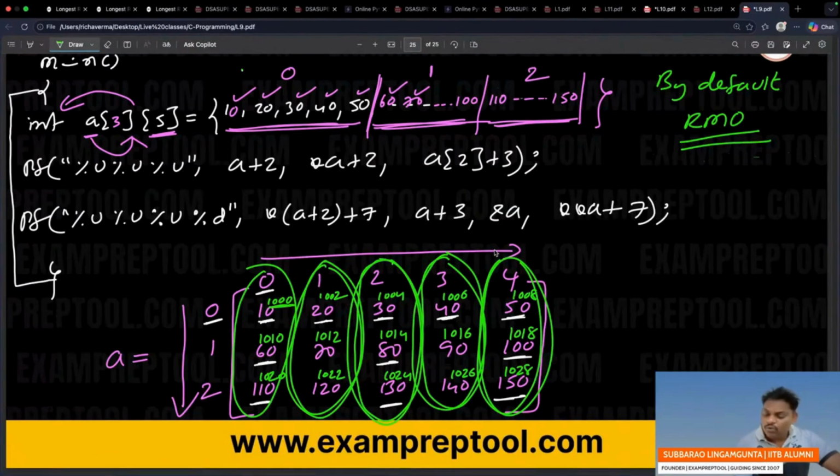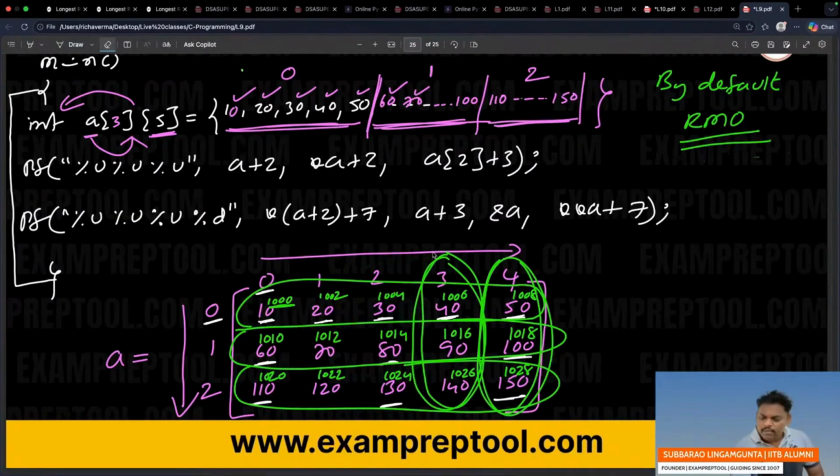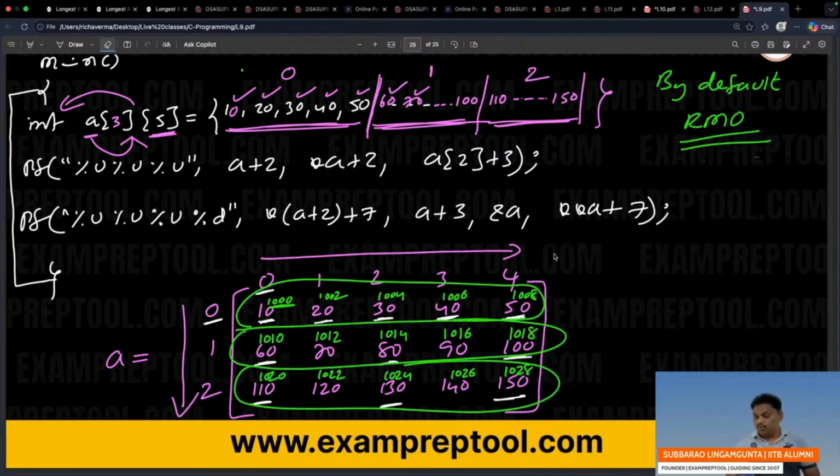Row wise you store, row wise means you have to store like this. Row major order means row wise you store. By default, row major order. Understand? By default, if they don't mention, just go row major order. Either row major or column major, data will store inside a computer as a 1D array.